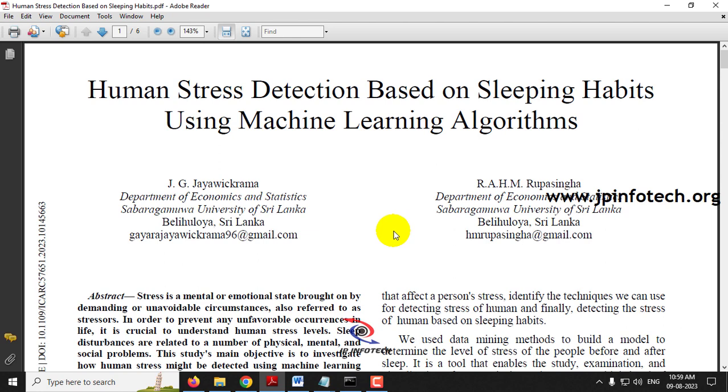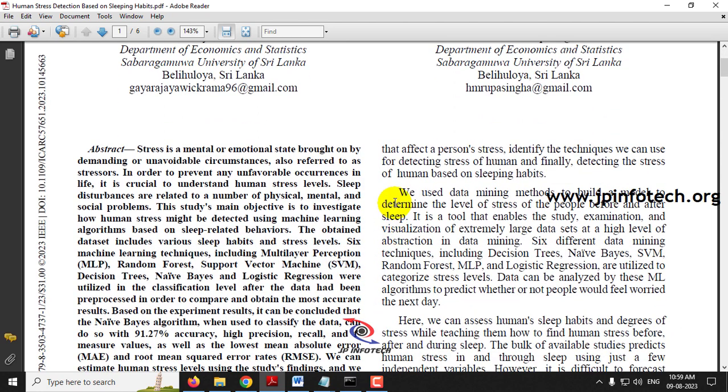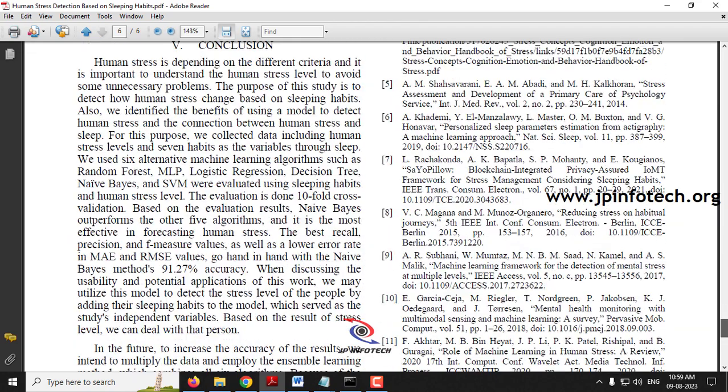So here in the base paper, the authors have proposed a stress detection methodology using machine learning algorithms related to sleeping habits. The authors have built machine learning models like MLP (multi-layer perceptron), random forest, support vector machine, decision trees, Naive Bayes, and logistic regression. They concluded that the Naive Bayes method provided the highest accuracy of 91.27.